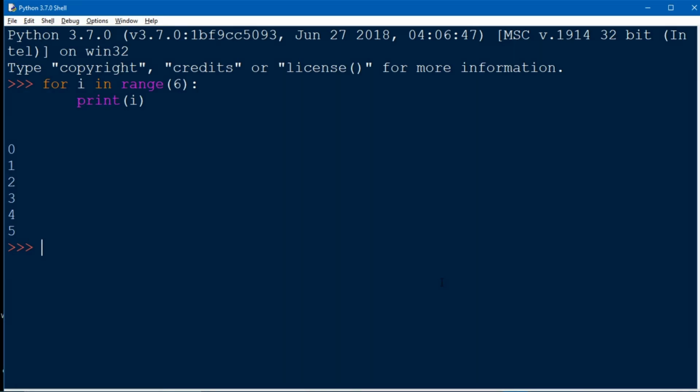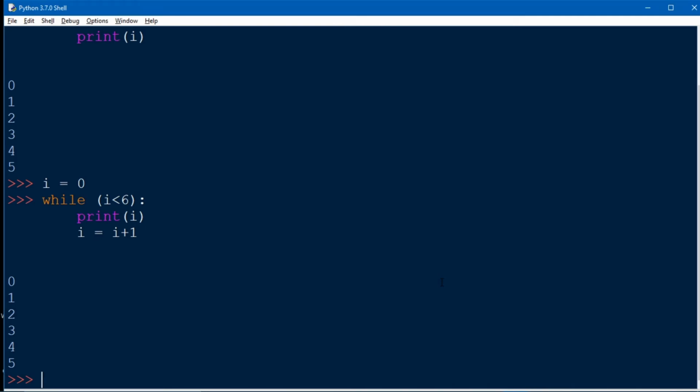Let's print it by using while loop. Okay, here in while loop we have to initialize everything manually, but in for loop the system automatically takes the starting value of i and increases steps automatically. In while loop we have to do it manually. So first we have to define i is equal to 0 here, then in while loop we have to give the condition i is less than 6. Okay, then print i. Here we also have to give the increment condition too. If we don't give the increment condition then it will run infinite times. See, we get our required output.